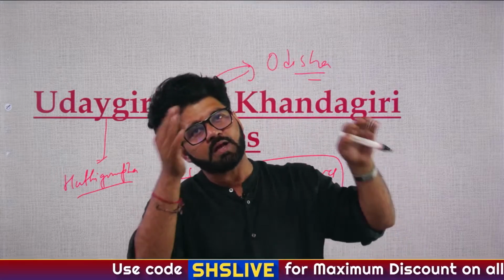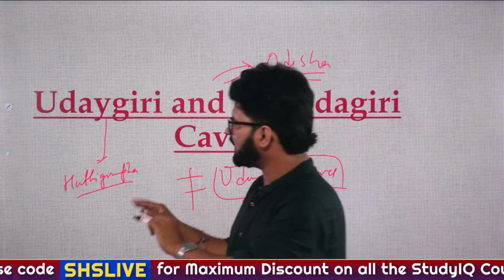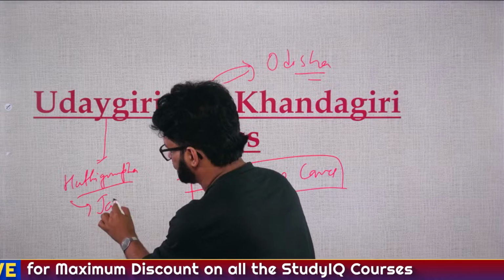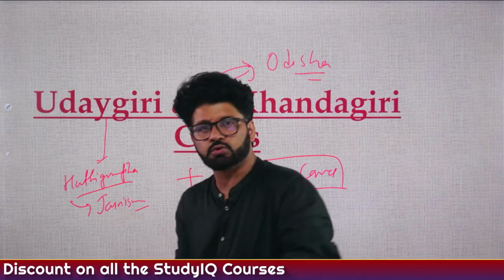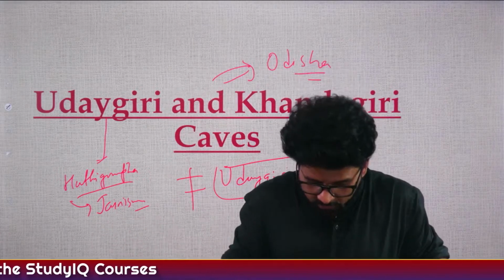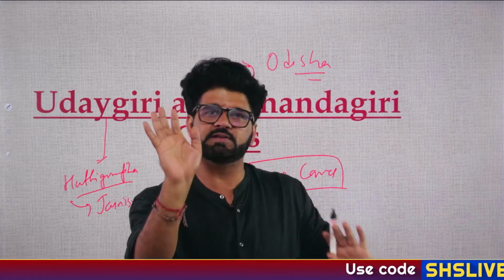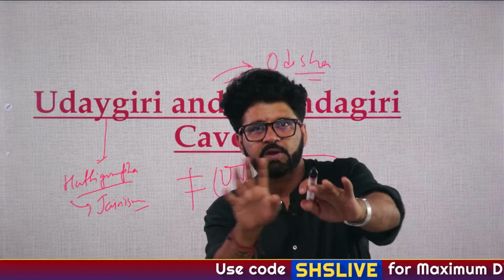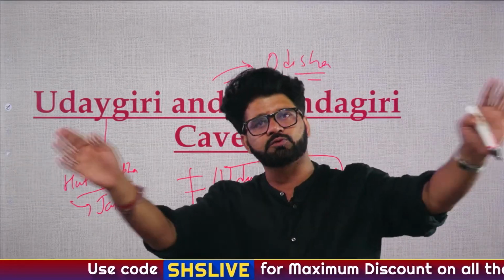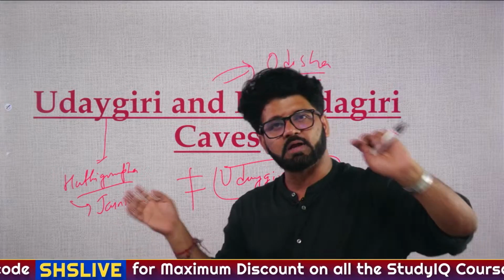In the Hathigumpha inscription, we have already discussed that Kharavela gave patronage to Jainism. There were two major rulers whom we associate with Jainism and who gave proper patronage to it. Chandragupta Maurya, during whose period the first Jaina council happened and the division of Swetambar and Digambar happened, and then Kharavela.